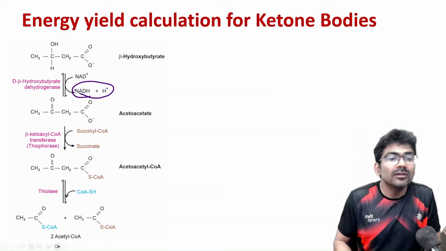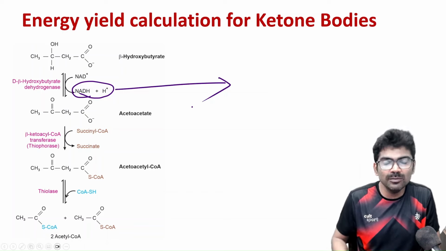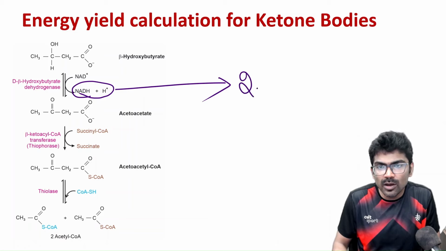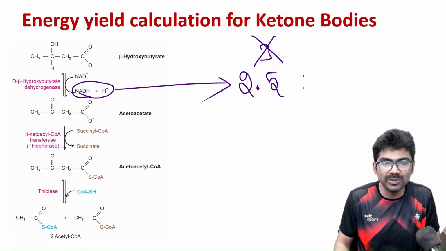NADH will go to the electron transport chain. How many ATPs will it give? 2.5 ATPs. If it is 3 in your book, you are reading an ancient textbook. Change your book. So 2.5 ATPs.